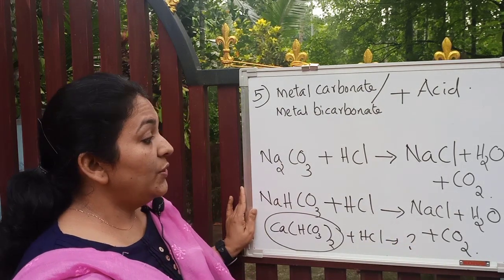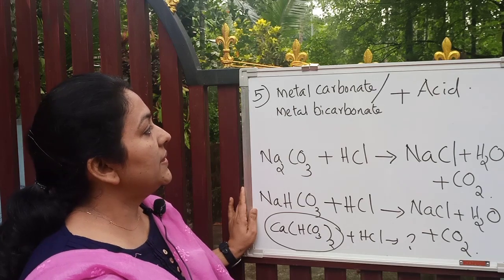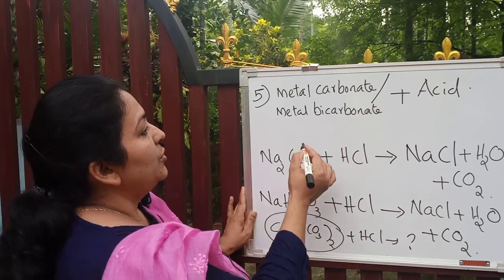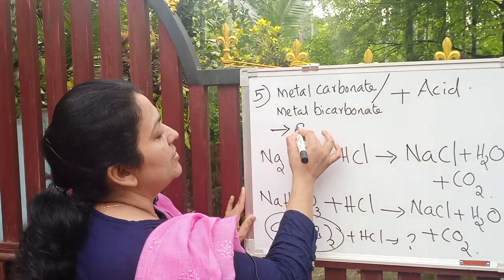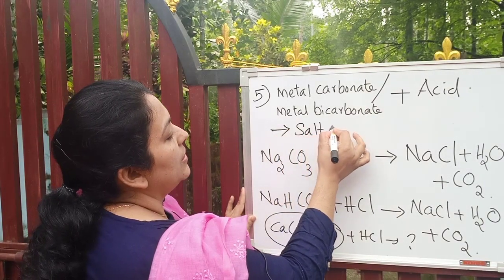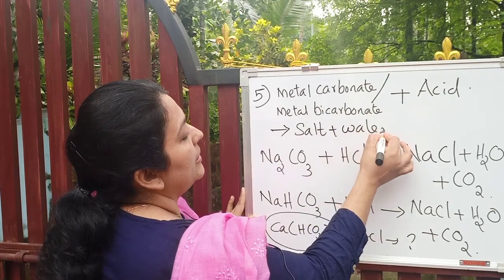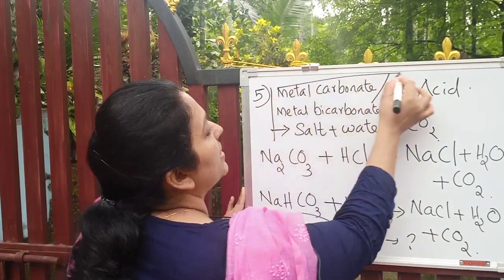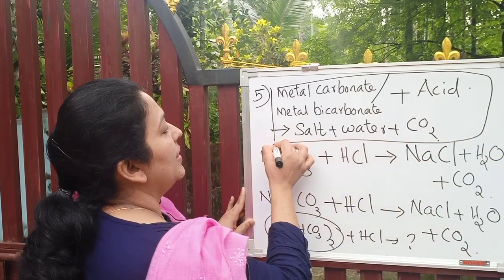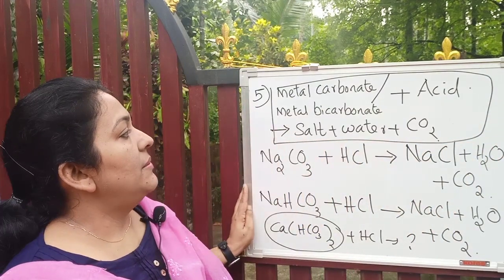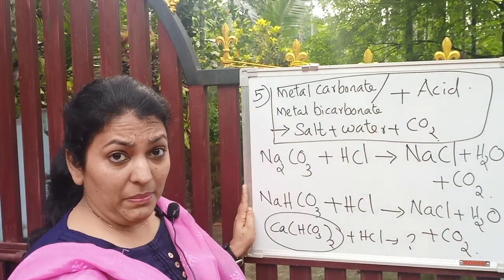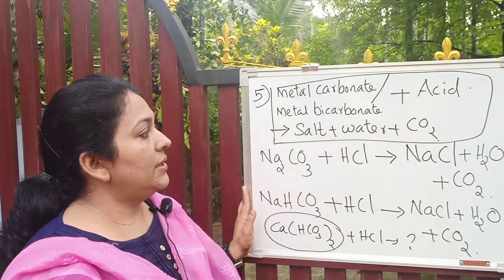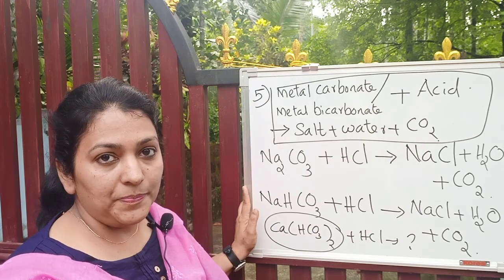So here, how will you write it generally? How can you write the generalized chemical reaction? You can write, tell me, salt, water and carbon dioxide, isn't it? So this is the general chemical reaction: metal carbonate or metal bicarbonate reacts with acid to form salt, water and carbon dioxide.